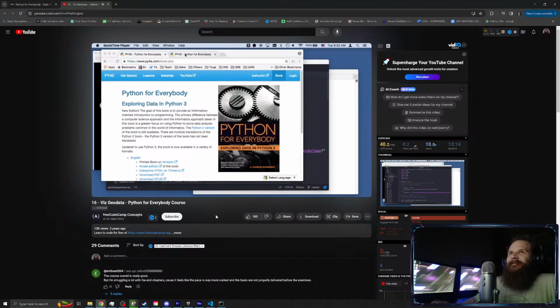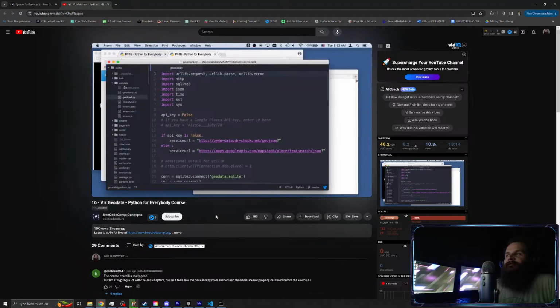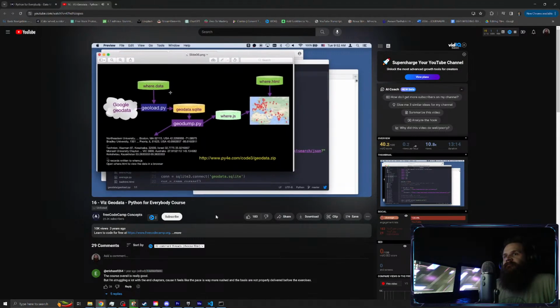Python for Everybody. This is another worked code example. You can download the sample code zip file if you want to follow along. The code we're working on today is what I call the Geodata code. It's going to pull some locations from this file. We're simulating or using the Google Places API to look places up, so we can visualize them on a map.